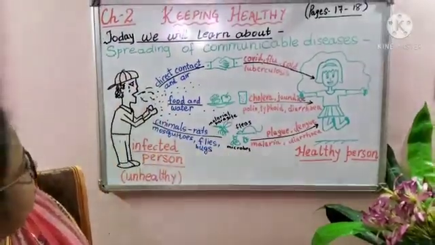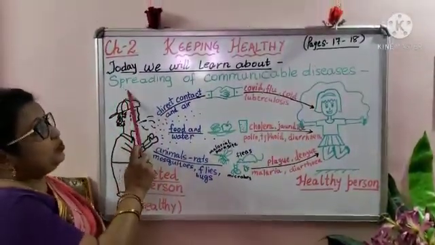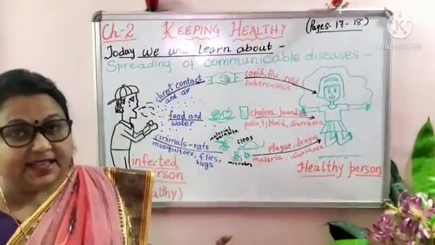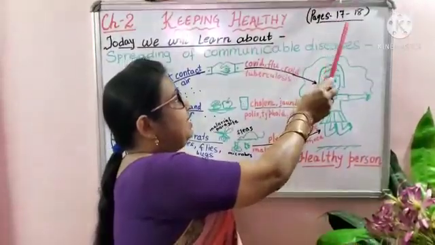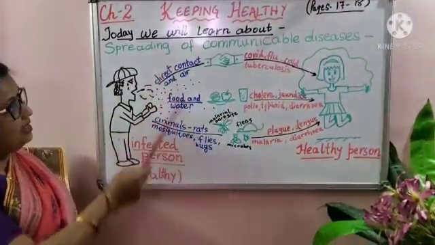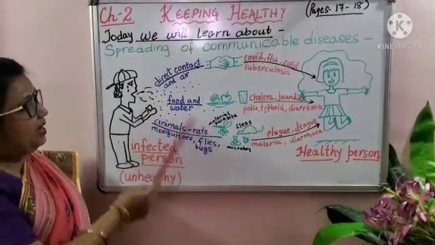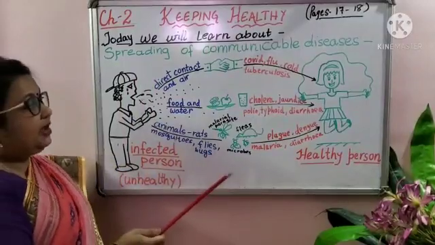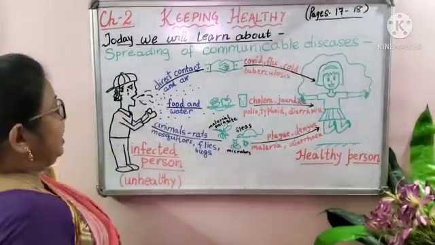Today we shall learn about the spreading of communicable diseases. How do communicable diseases spread? You refer to page 17 and 18 of your book. Now, under this topic, this diagram explains the entire thing. Please pay attention very carefully.